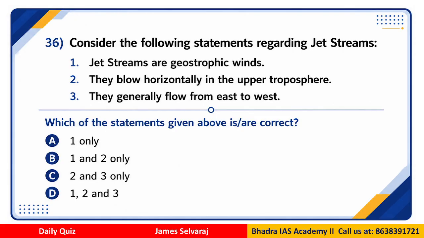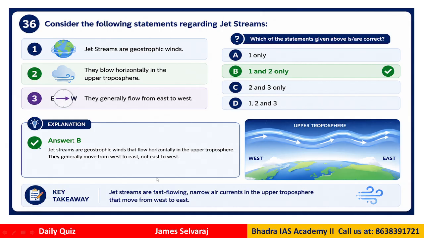Question number 36. This is related to geography. Now let us look at the question. One, jet streams are geostrophic winds. Two, they blow horizontally in the upper troposphere. Three, they generally blow from east to west. Which of the statements are correct? 1 only, 1 and 2 only, 2 and 3 only, 1, 2 and 3. If you look at the jet streams, the correct answer is B. That means statements 1 and 2 are correct.